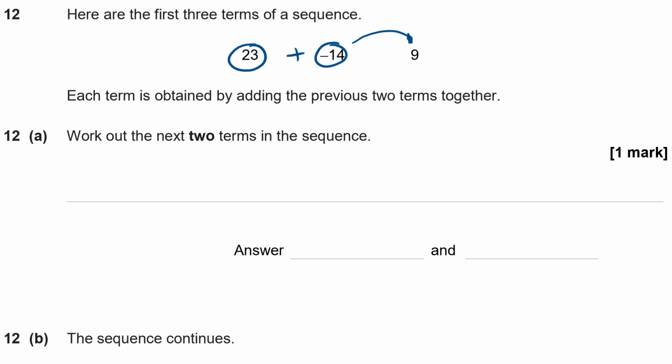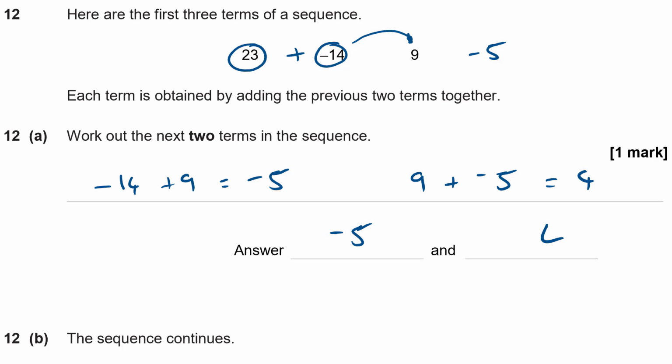Well, the next term I'm going to get by taking my minus 14 and adding on the 9. That's going to give me the next number in the sequence. So negative 14 plus 9 is minus 5. So my next term in the sequence is negative 5. And then my next term I'm going to get by adding 9 and negative 5 together. So 9 plus negative 5 is 4. So I'm going to get negative 5 and 4.